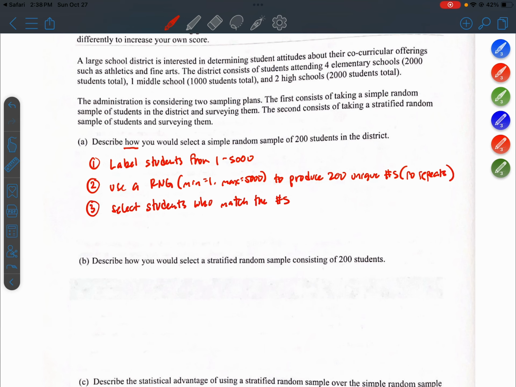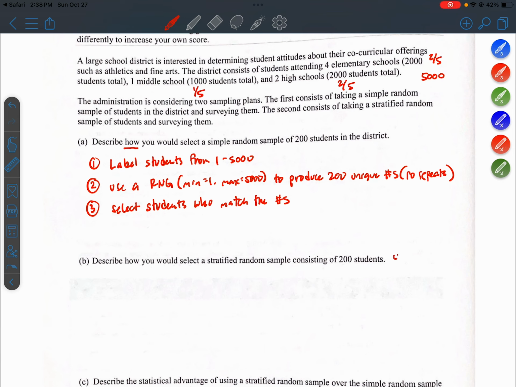So there's 5,000 students total. So this is 2/5 elementary, 1/5 middle school, 2/5 high school. So 2/5 of my sample should be elementary students, 1/5 of the sample should be middle school, and 2/5 of the sample should be high school.